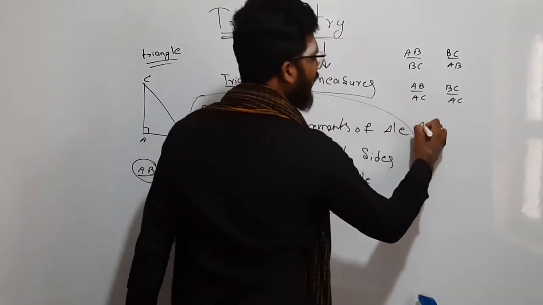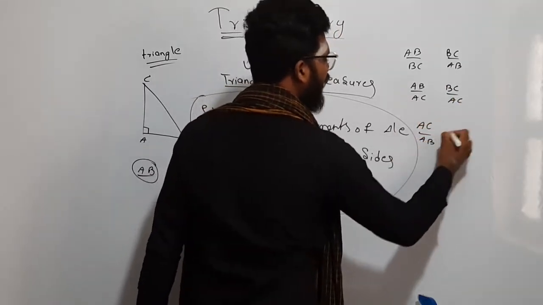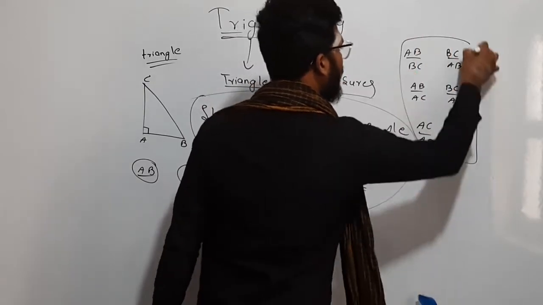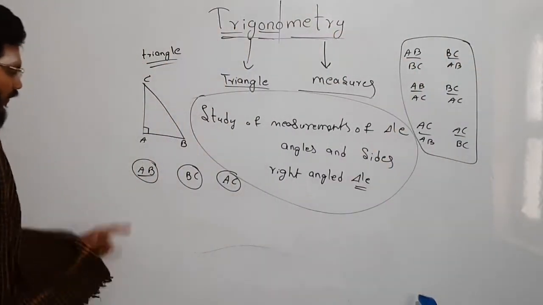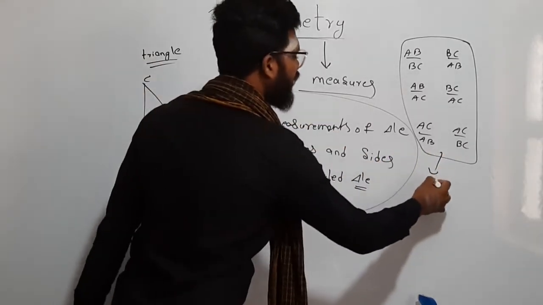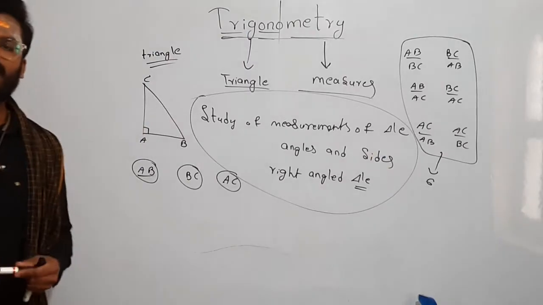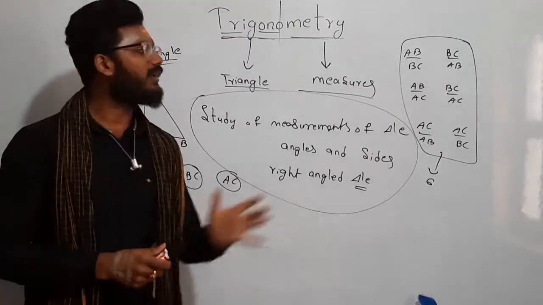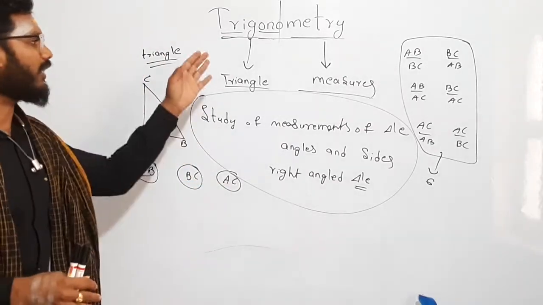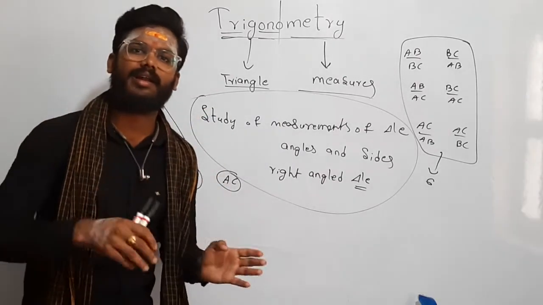In the same way, with the help of AC, AC by AB, AC by BC. These are all the ratios which are possible with the help of three sides, right? So how many ratios are possible? 6 ratios. So here we name these 6 ratios with a definite name. They are called trigonometrical ratios.